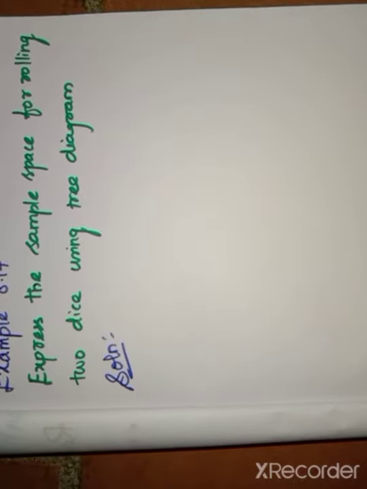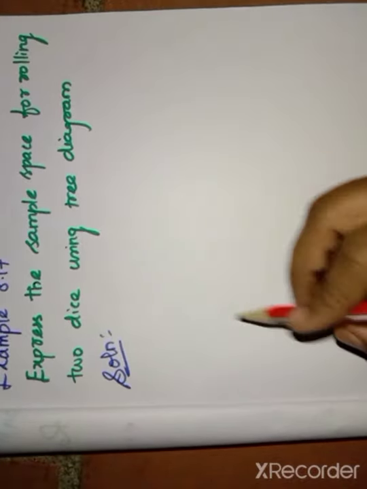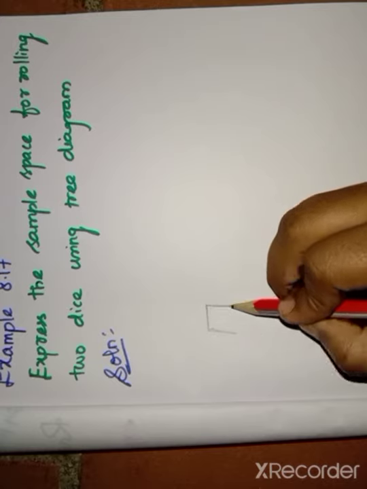Example 8.17. Express the sample space for rolling 2 dice using a tree diagram. So here we want to use the tree diagram. For the tree diagram, first of all we want to know the dice. So we know the dice.